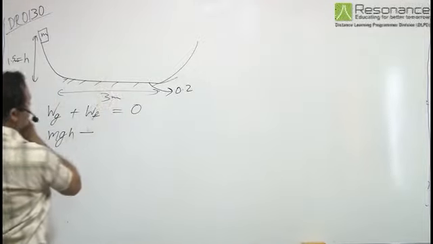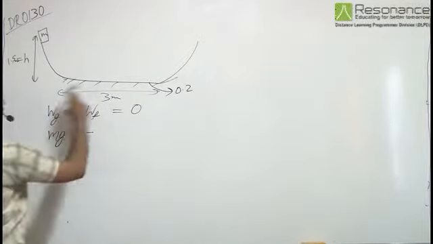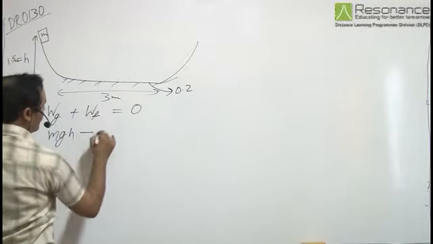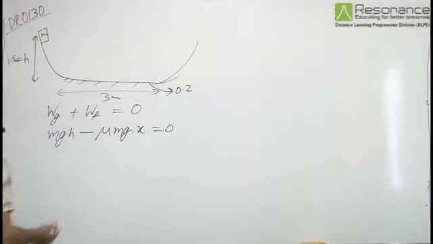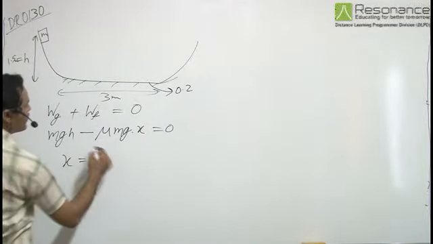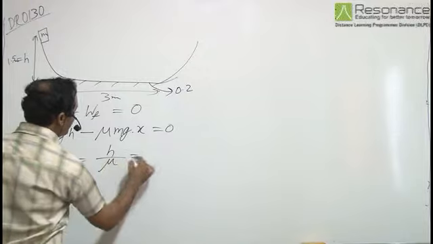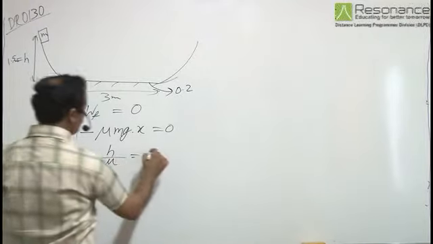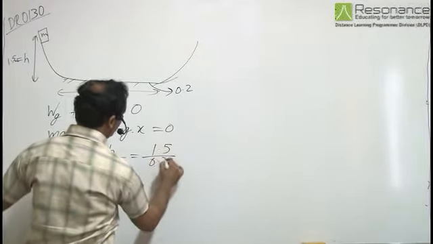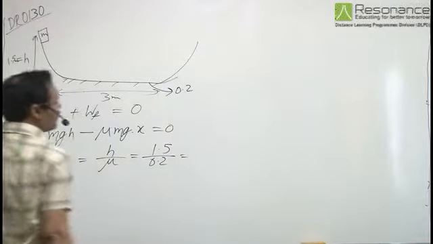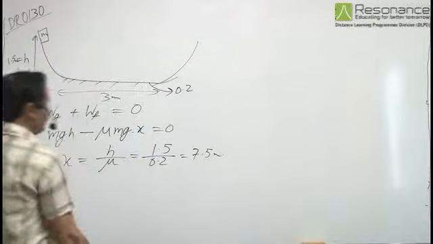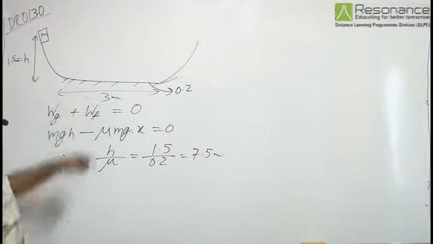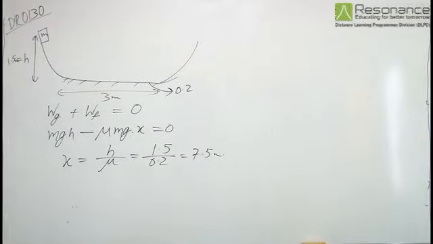Let the particle travels a distance x on the flat portion, so work done by friction is mu mg into x. So from here we can write x is equal to h by mu, that is equal to 1.5 by 0.2, that is equal to 7.5 meter. So the particle travels a distance of 7.5 meter on the flat portion.